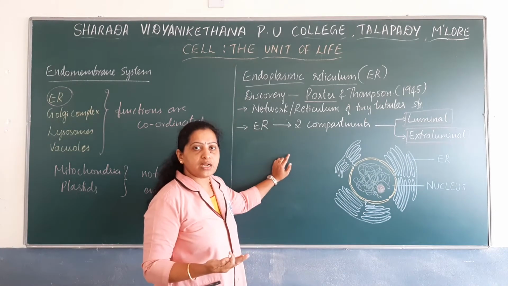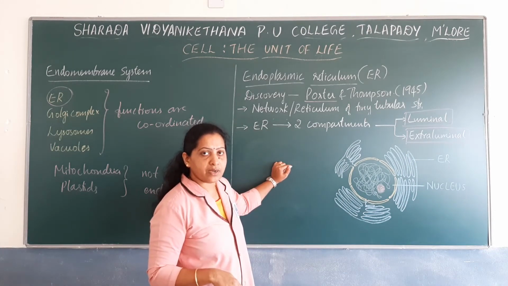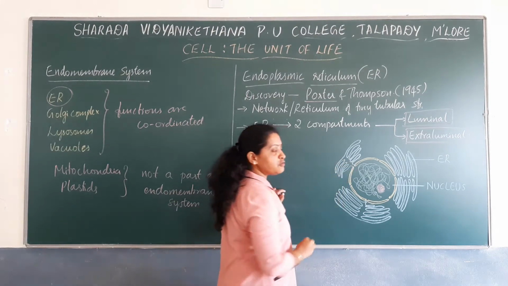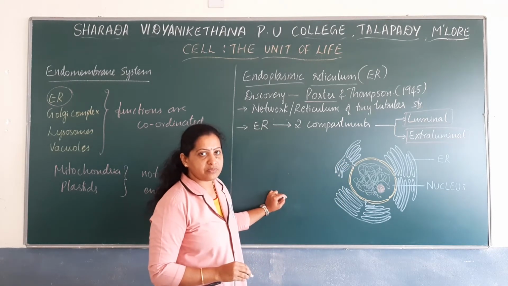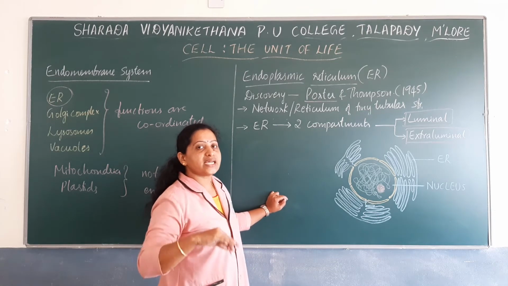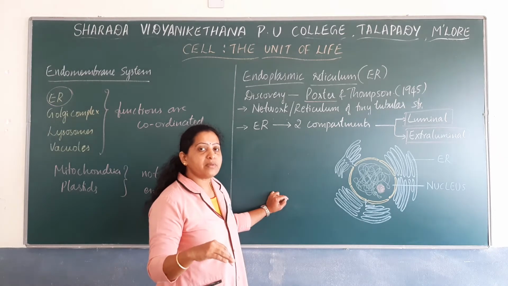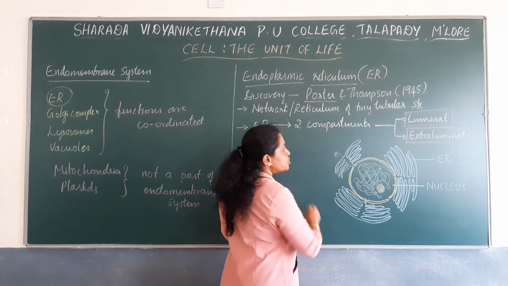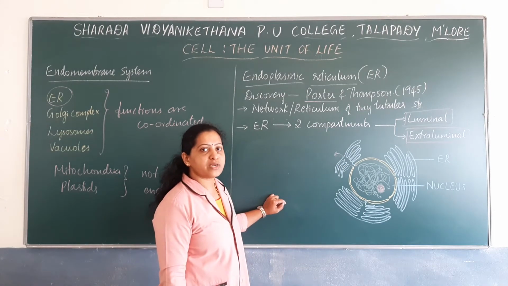So what is the luminal compartment? Luminal compartment is the compartment that is formed inside the endoplasmic reticulum. Extraluminal compartment, extra means outside. Extraluminal compartment is the compartment that is found outside the endoplasmic reticulum. So what is there outside the endoplasmic reticulum?